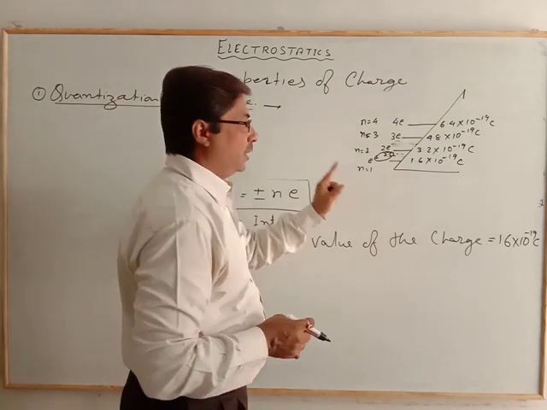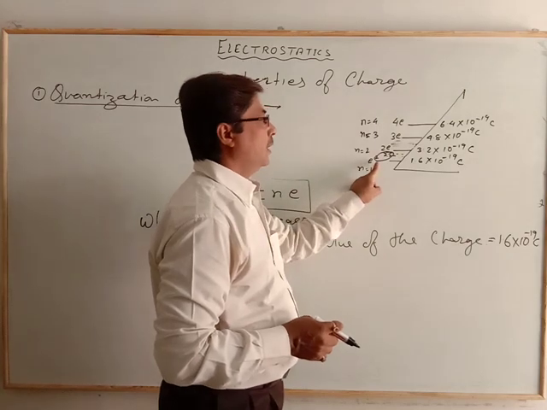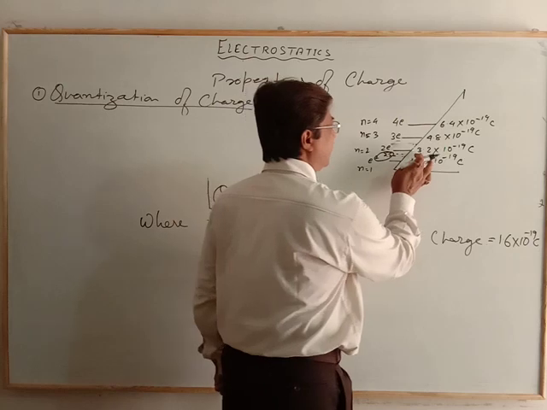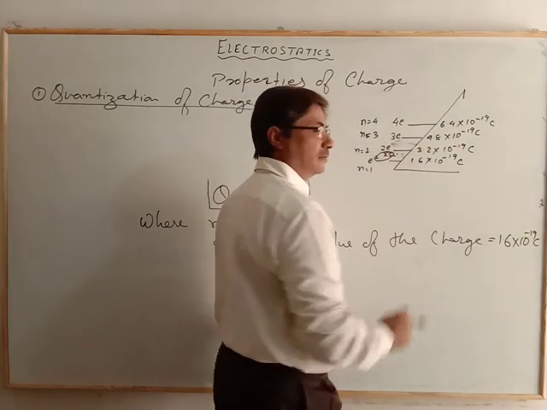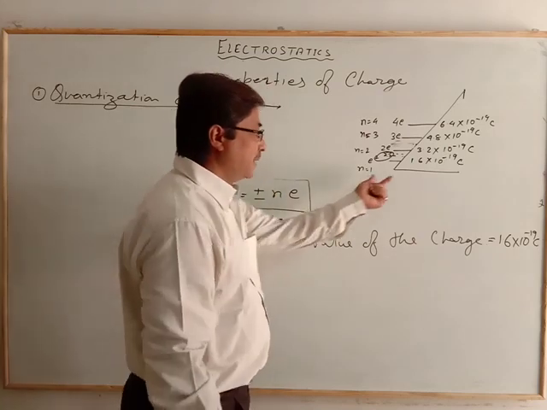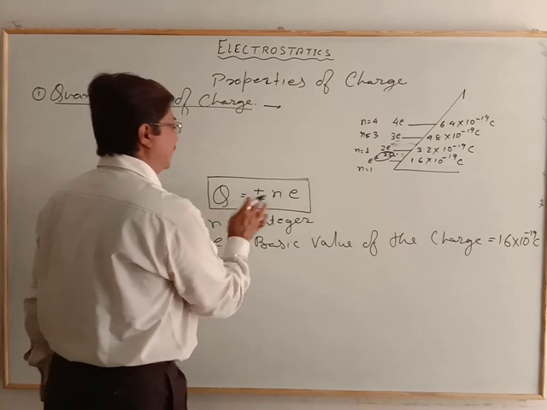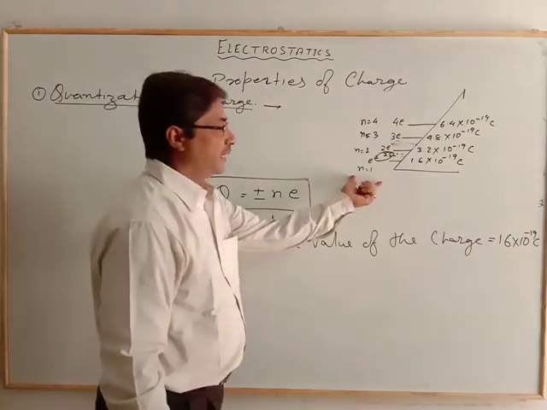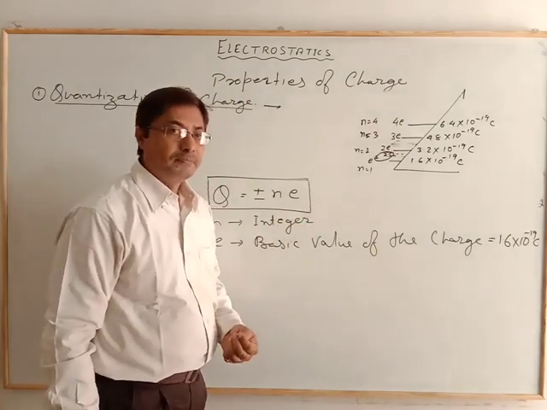It is not so, it always lies at an integral multiple of the basic charge, 1.6. It is the product of 1.6, 3.2, 4.8, like this. So the charge is always equal to n e. So I think you can understand better how the charge will be calculated.